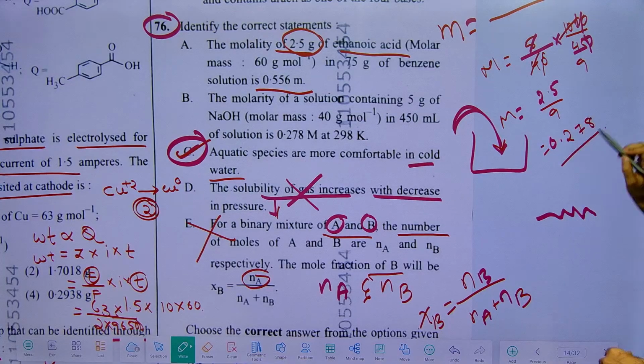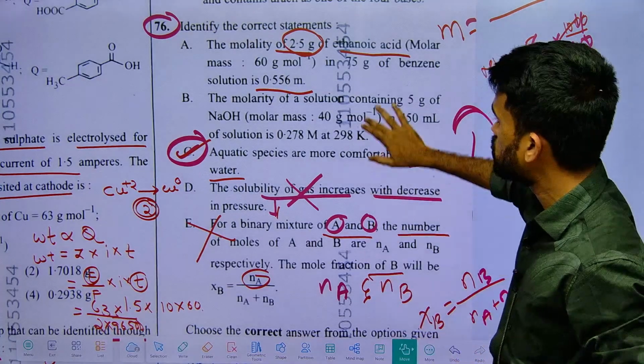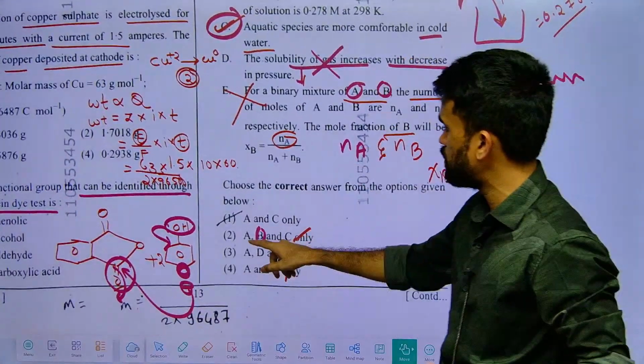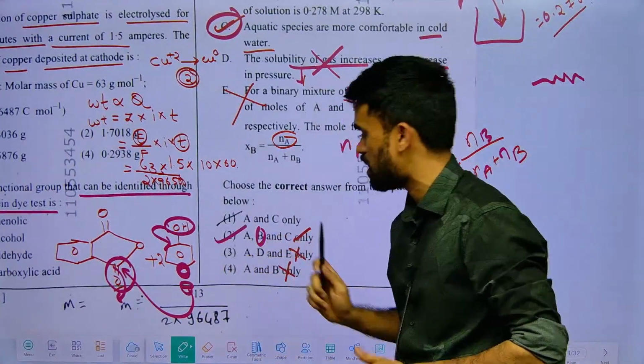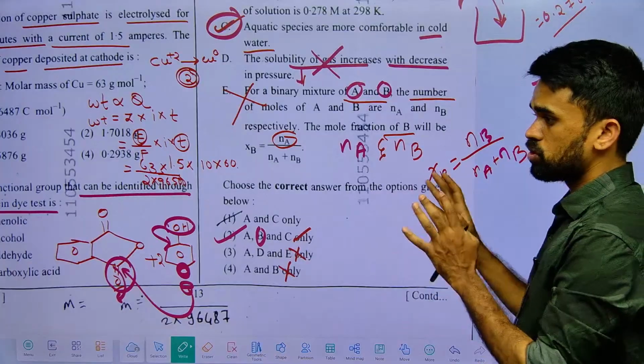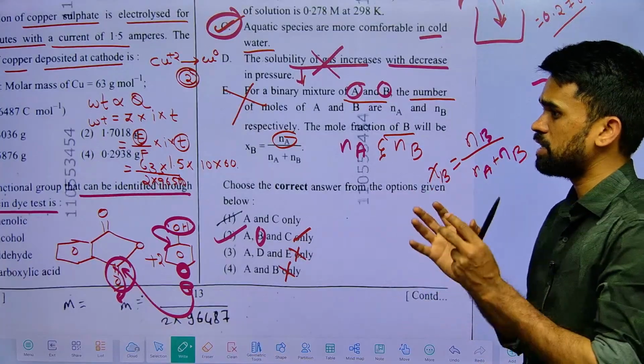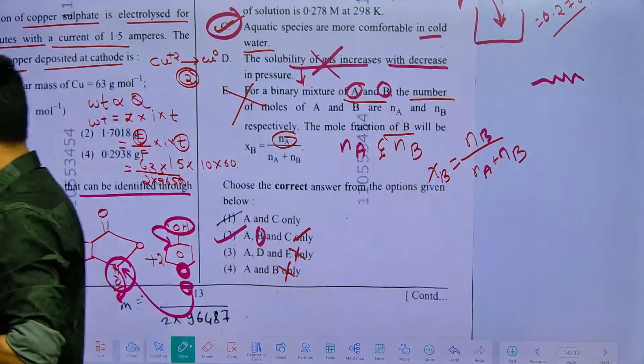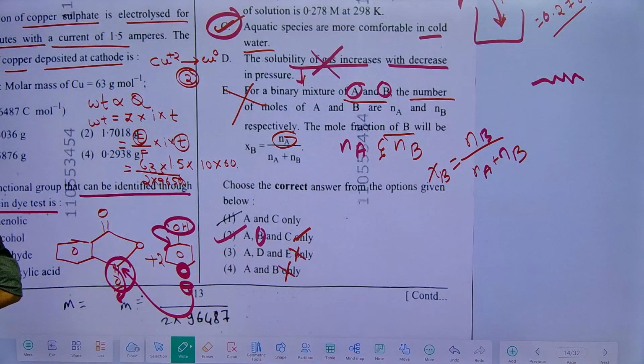This is almost correct only now. So B should also be there. So I can go with A, B, C as my second option as the answer for the discussion. This is how you can solve them in the simplest manner possible, without taking too much time for each and every question.